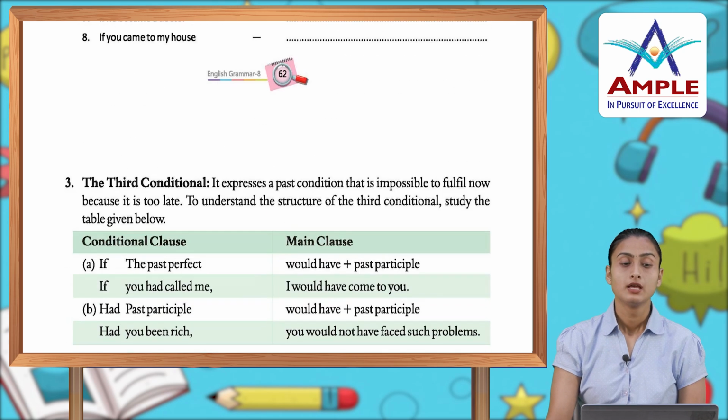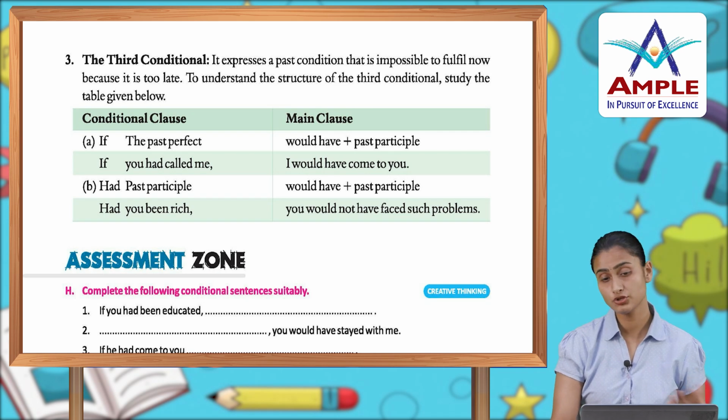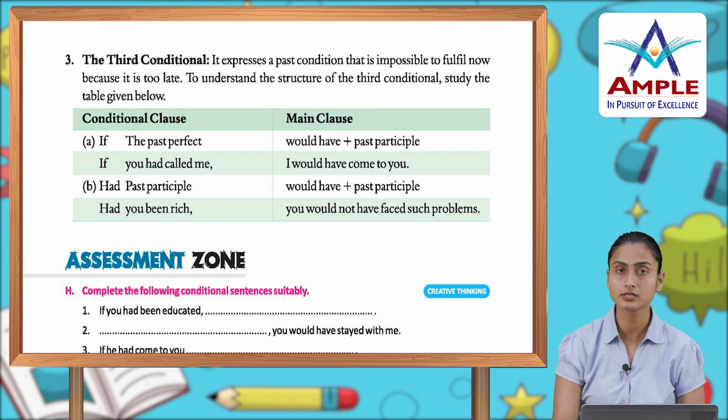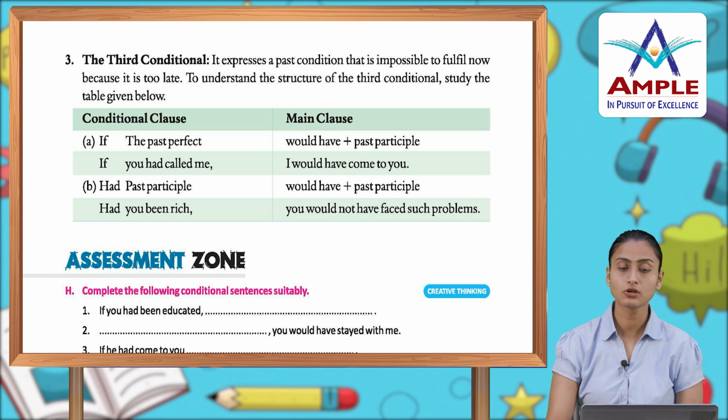Then you have the third conditional. It expresses a past condition that is impossible to fulfill now because it is too late. To understand the structure of the third conditional, study the given table. अब third conditional आपके वो conditions होते हैं जो करना possible नहीं हो पाता है क्योंकि अब बहुत देर हो चुकी है. Conditional clause and the main clause.